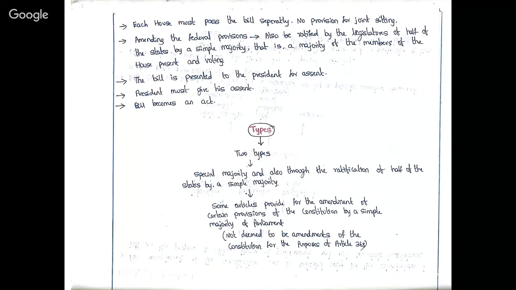There are certain provisions in the constitution, for example schedule 1 or article 2 with respect to the union and its territories, where there can be amendment.